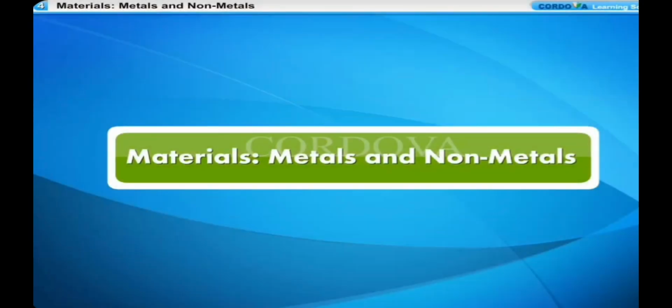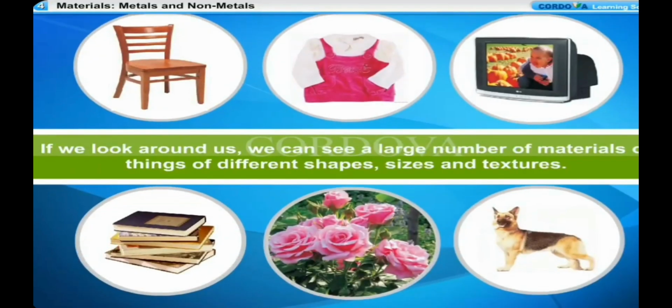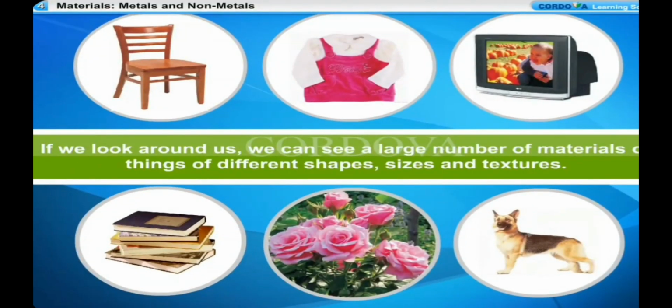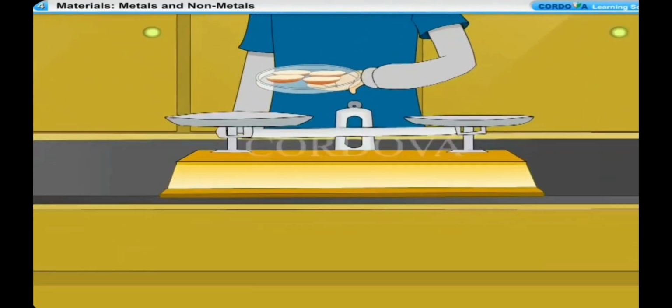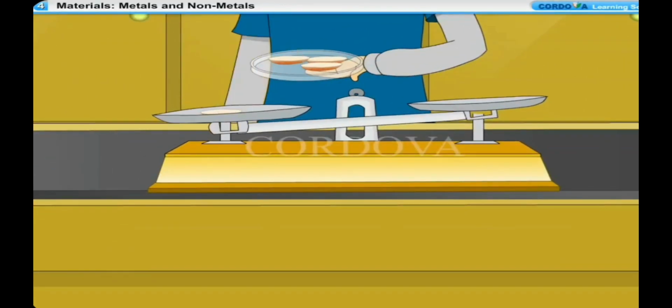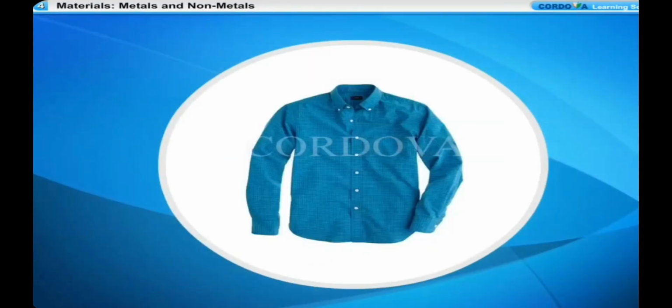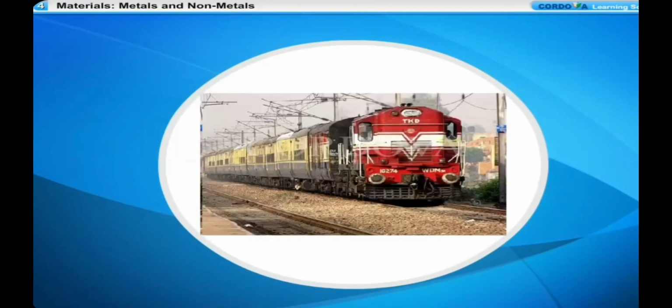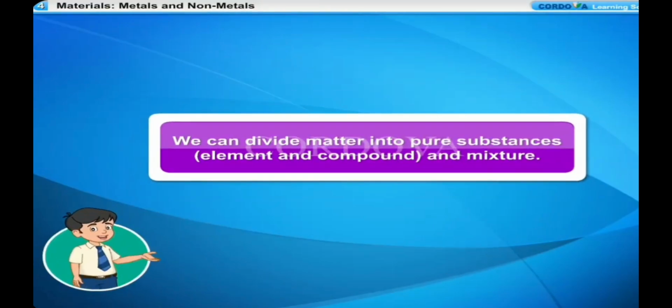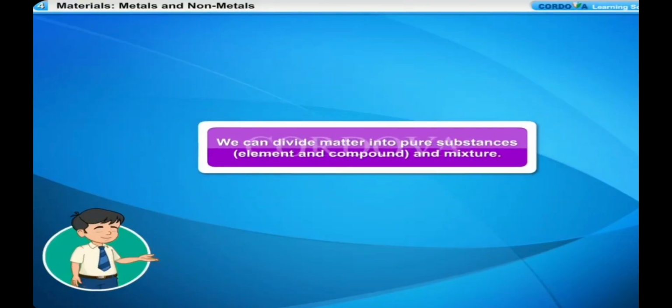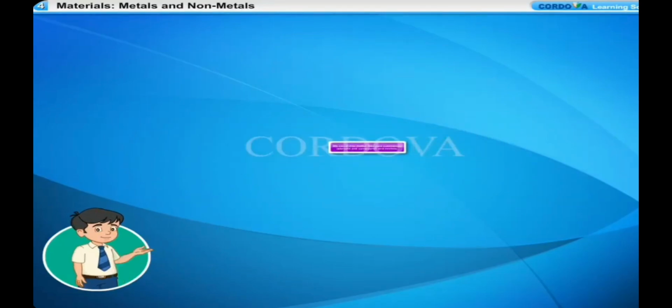Metals and non-metals. If we look around us, we can see a large number of materials or things of different shapes, sizes and textures. We know that anything which occupies space and has mass is called matter. For example, chair, eraser, bucket, shirt, spoon, car, train and shoe. We can divide matter into pure substances, element and compound, and mixture.